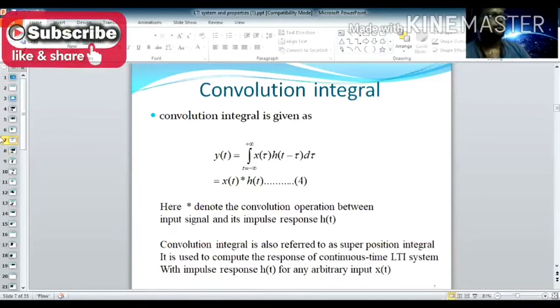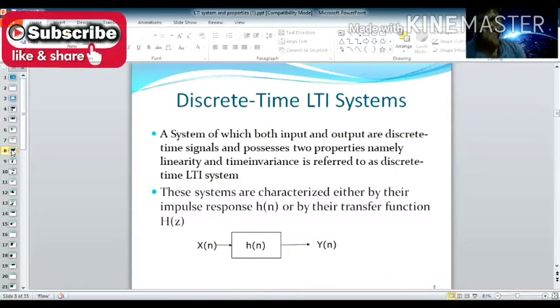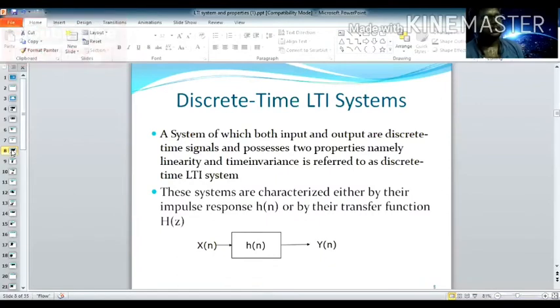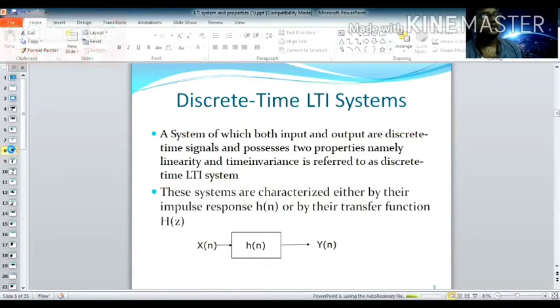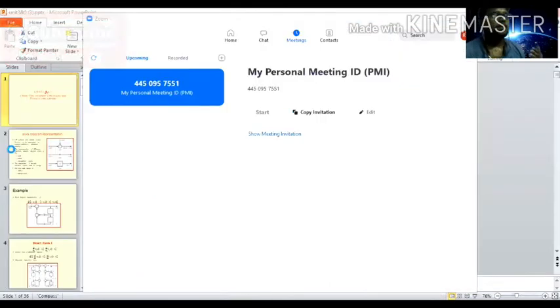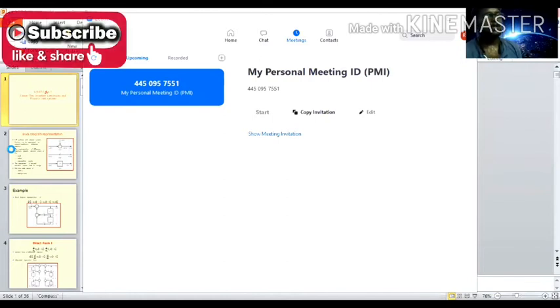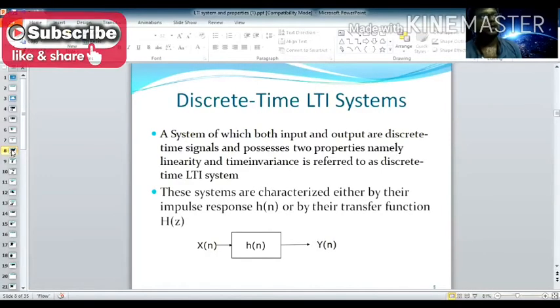Next we move on to the discrete time LTI system. So far we have discussed the continuous time LTI system, where the convolution integral is used to compute the output with impulse response h(t) and any arbitrary input signal x(t). Now we want the discrete time LTI system. It is the same thing, but with slight modification. Here the representation will be changed and the transform applied is also changed.